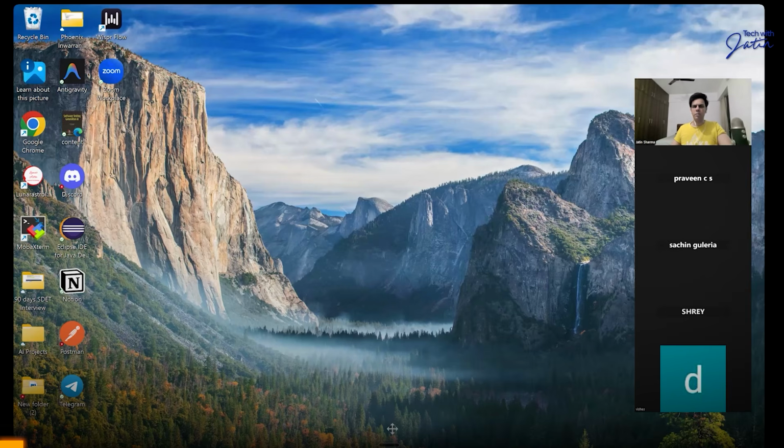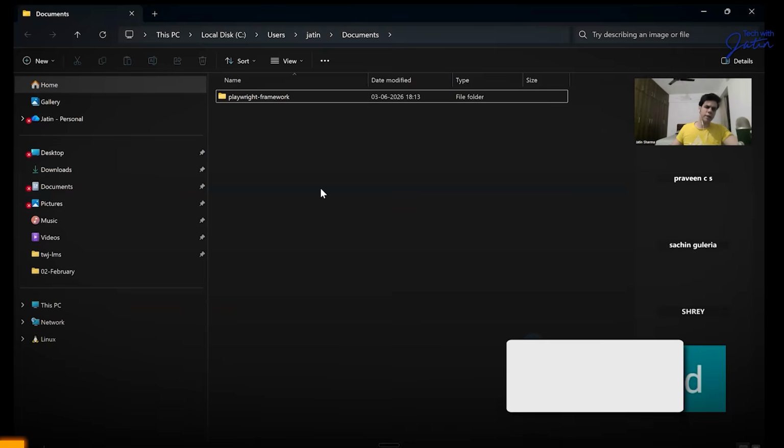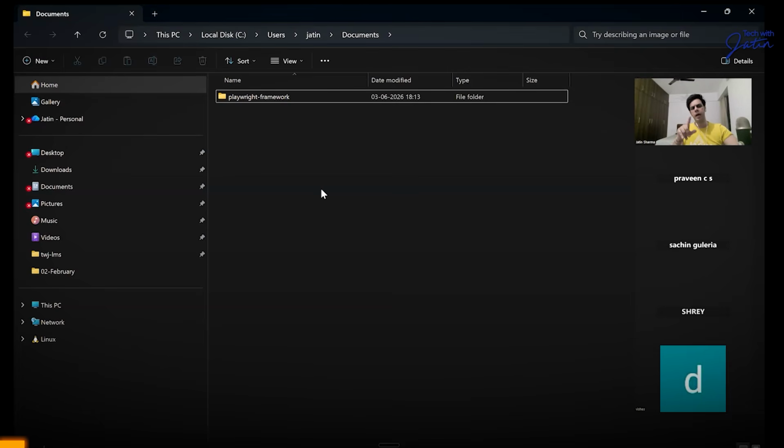I'm not going to go into the nitty-gritty of what is this Playwright and all those things. That's the theory part. I really don't want to go into that. This is pure building of the project. The reason I'm taking the Playwright framework here is because once you start seeing how exactly these projects are getting built, then you start correlating. Once the agent part comes into the picture, it becomes very simple. You understand, this is something where AI can help me, and this is where AI can't really help me. That's the reason I'm taking this part also. Before starting this class, I was doing some POC, so my framework is already there.